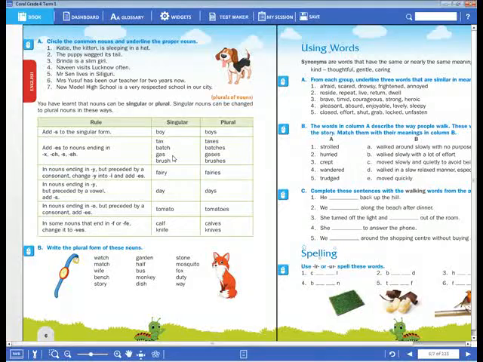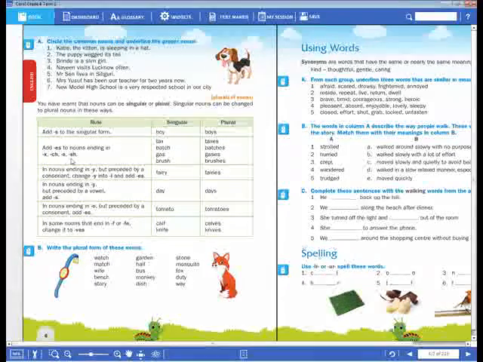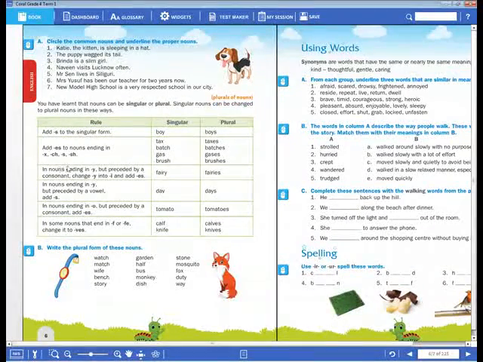But the second rule: if any noun ends with x, ch, sh or s, then we have to add es, like tax, taxes. Batch ends with ch, so you add es: batches. Gas ends with s, so gases. Brush ends with sh, so brushes.